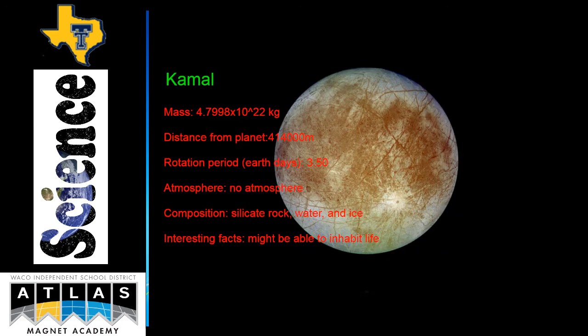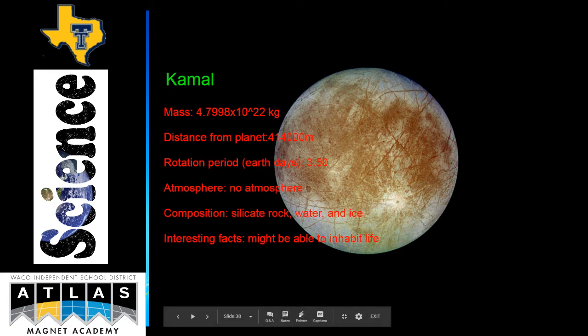Europa. The mass of Europa is 4.7998 times 10 to the 22nd power kilograms. Distance from the planet is 4,014,000. Rotation period in Earth days is 3.5 days. It doesn't have any atmosphere, and the composition is silicate, rock, water, and ice. Interesting facts: Europa might be able to inhabit life.